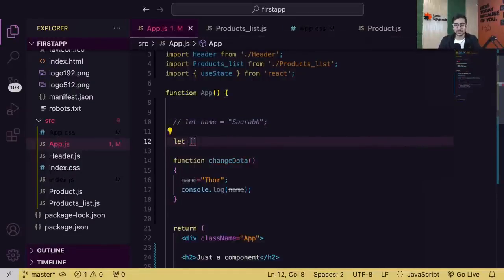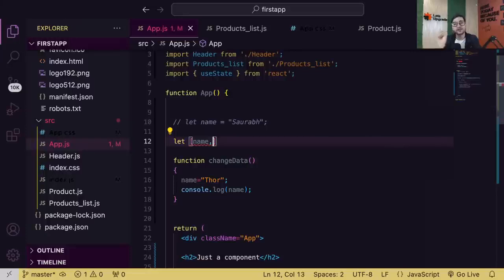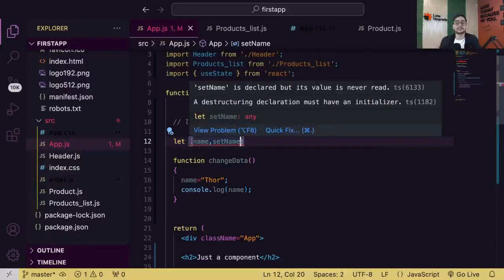You'll create an array notation. Inside that, you will always pass two things: a name, whatever name you want your variable to be. So let's say name, then a comma, then pass a function name, which should always be like this: set name. So name, set name. If it is age, set age. If it is country, set country. If it is DOB, set DOB. This is the naming convention that React follows for state variables.